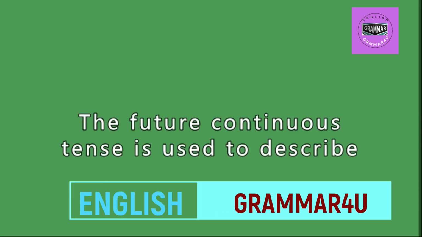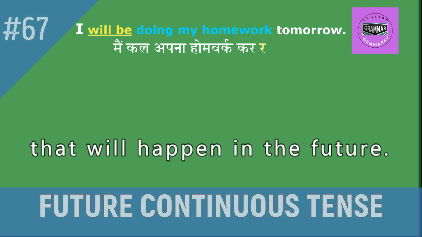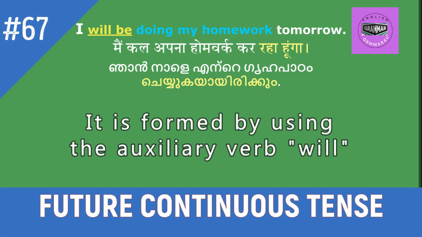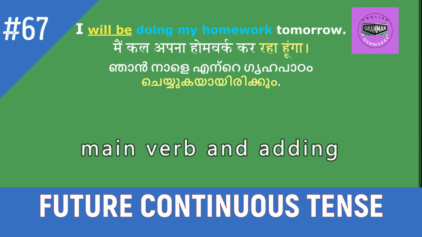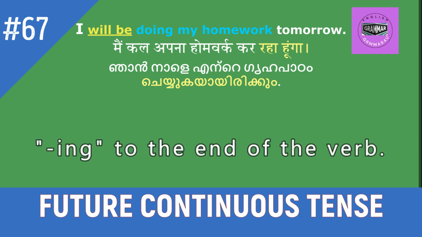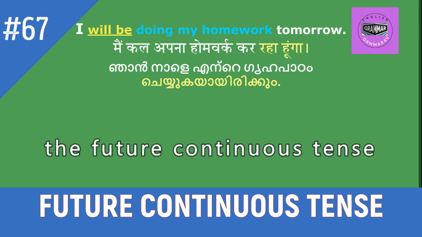The future continuous tense is used to describe an ongoing action or event that will happen in the future. It is formed by using the auxiliary verb will or shall followed by the base form of the main verb and adding ing to the end of the verb. Here is the structure of the future continuous tense.